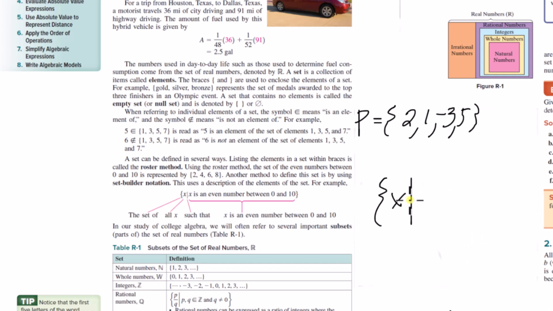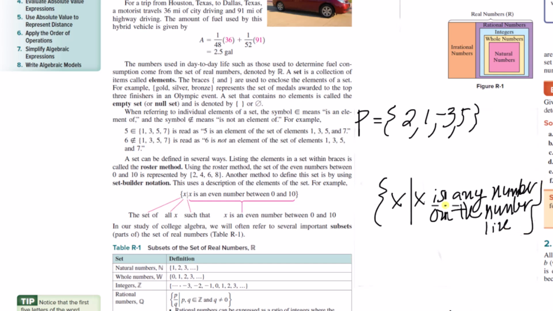I could also, to describe the real numbers, say something like the set of all x such that x is any number on the number line, right? I'm calling that the set of all real numbers, where the context is what we would consider in more elementary math courses, what we called the number line. Just learning basic arithmetic, the set of all numbers on the number line is the set of real numbers. Okay?